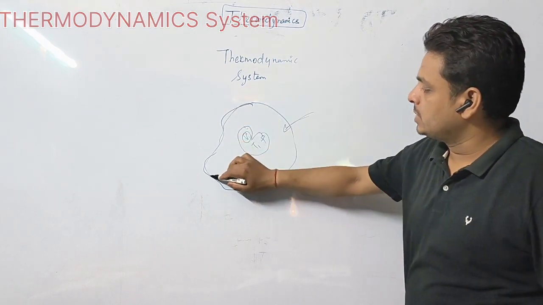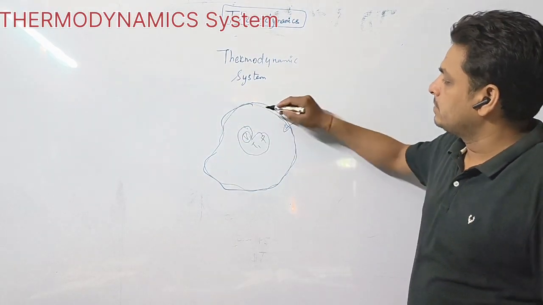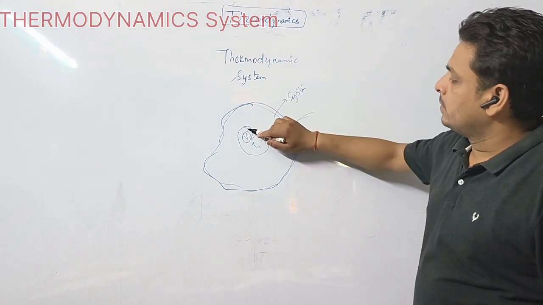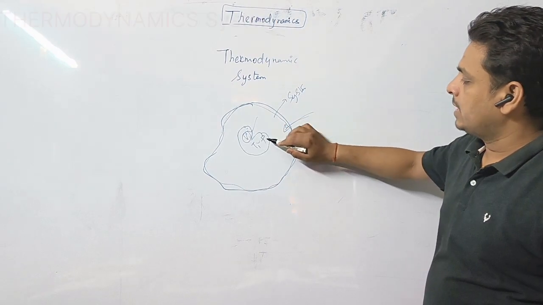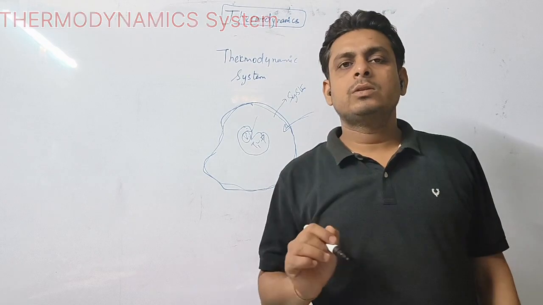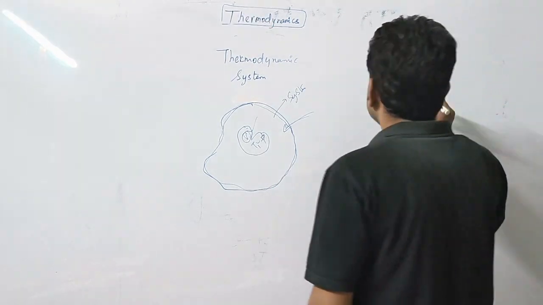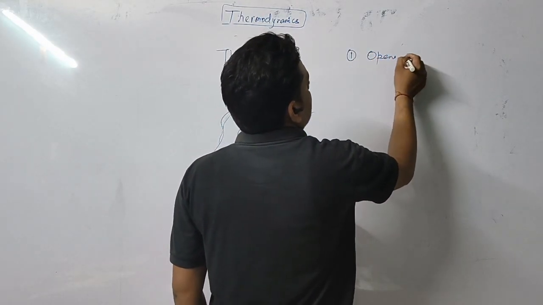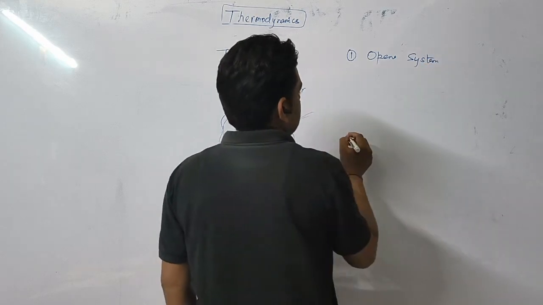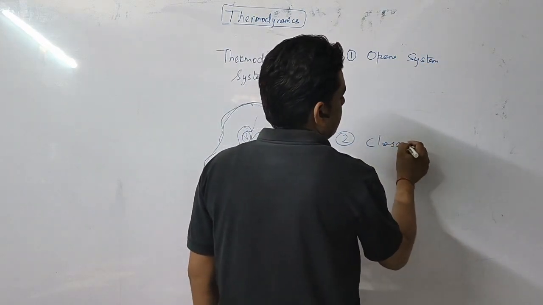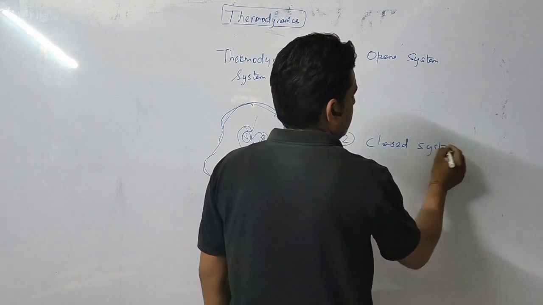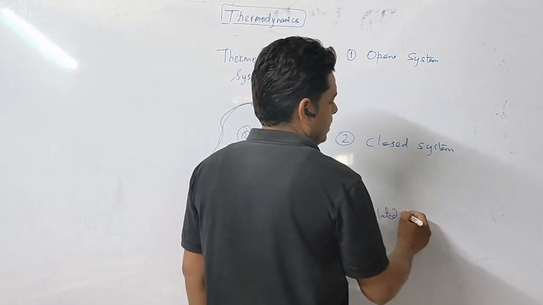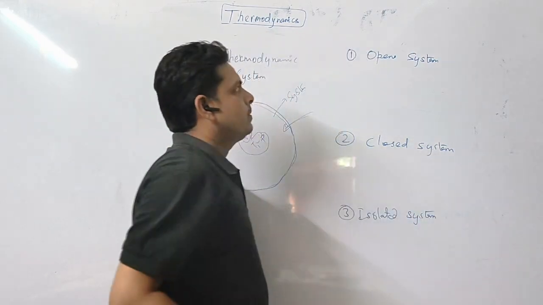So when we confine some space, when we study in a confined state, then this confined state is known as a system. Basically, in a thermodynamic system, we have to study its volume, temperature and pressure, okay? So this is your thermodynamic system. How many types of systems are there? There are three types of systems. First of all, there is an open system. Second is closed system, and third is isolated system.